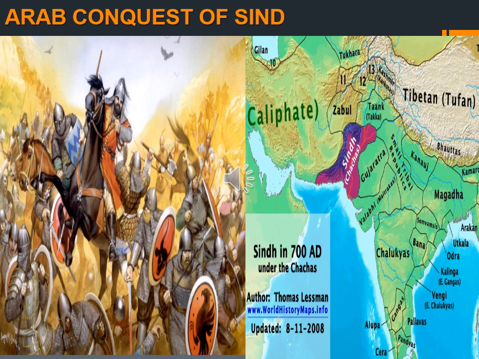The Abbasid Caliphate became weak, so the rulers in the Sindh region and other Muslim regions threw off the Caliph's control and began to rule independently. They declared their independence and began to rule independently.